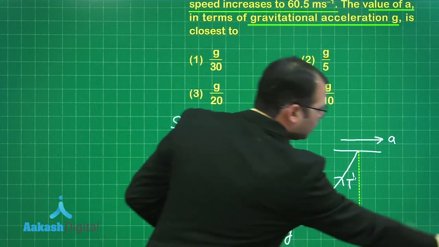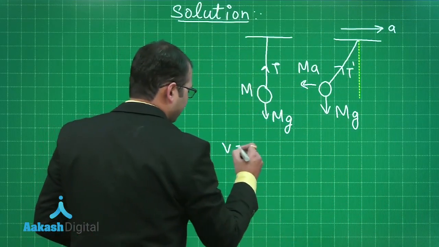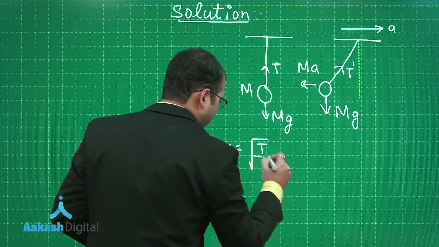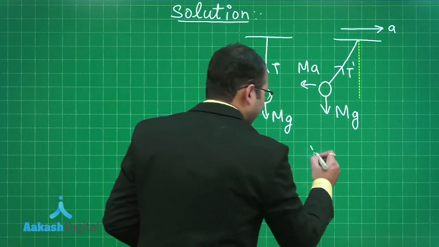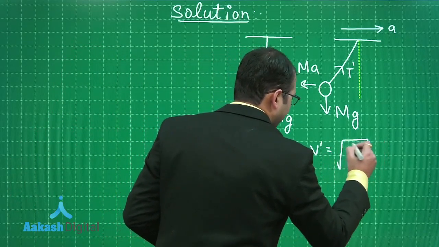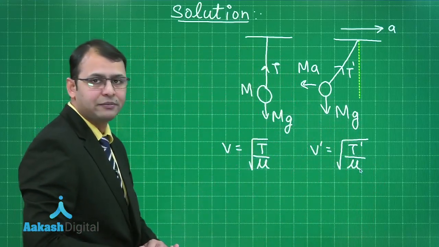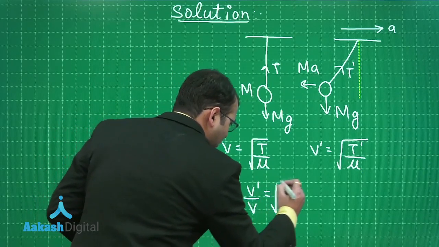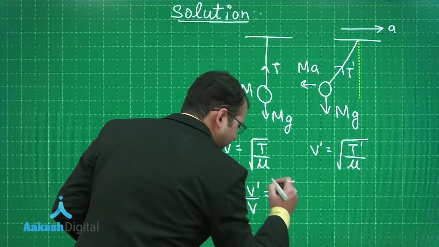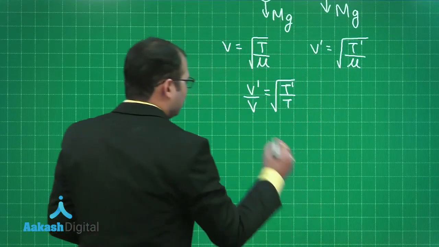Now as per the formula, the velocity of transverse wave is given by under root of tension by mu. This is mass per unit length of string, and here I'll say V dash would be equal to under root of T dash divided by mu. The same string would be there, so mu would be the same. Taking the ratio of these, V dash by V would be simply equal to under root of T dash by T. Now when you talk about T dash, what would be the value of T dash?